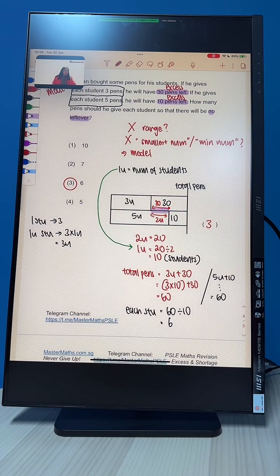Alright. So that was on the excess and shortage model method, rather the excess and excess model method. Okay, both cases are excess and excess. Okay, all right. Any questions so far? Okay, if not, we are going to move on.